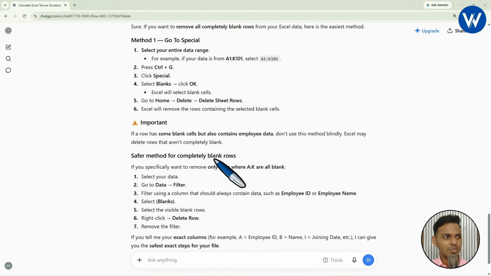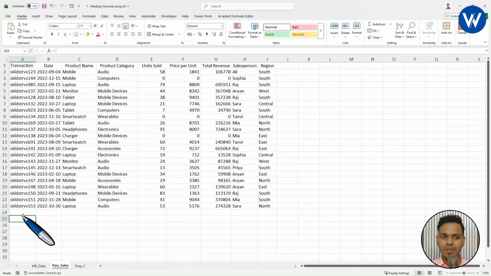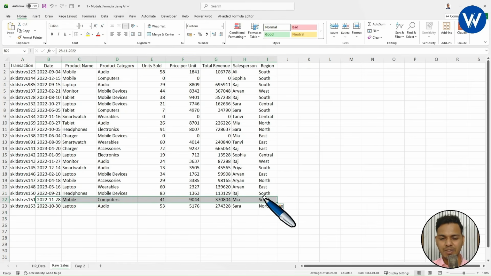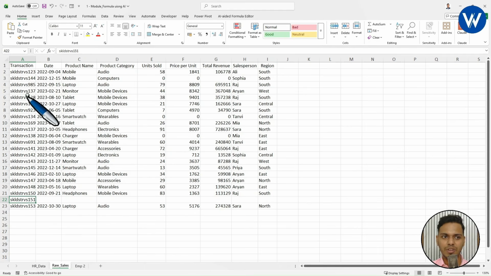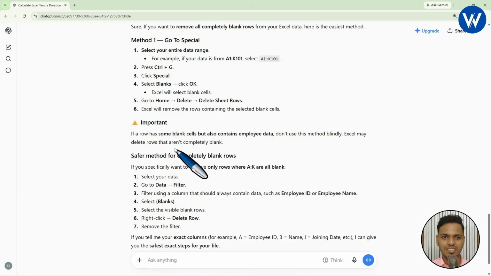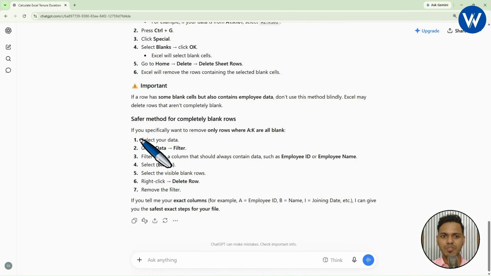Let's suppose inside the Excel file, if your data contains a cell like this which is blank, and we have the record of a transaction ID like this, then don't go with the first method. You need to follow the second method which it is telling. Okay, so you need to filter the data like this. I hope it is clear, right?